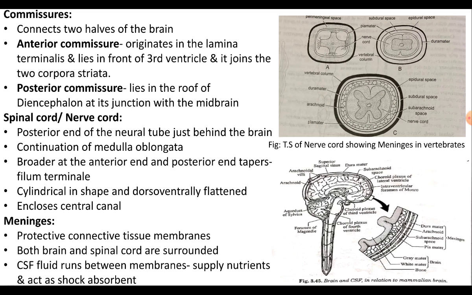Meninges. Both brain and spinal cord are surrounded by a protective connective tissue in the form of membranes, and these protective membranes are called the meninges. Between these membranes there is a space in which the cerebrospinal fluid runs from the brain to the spinal cord to supply nutrients, and the cerebrospinal fluid also acts as a shock absorbent in order to protect the central nervous system.